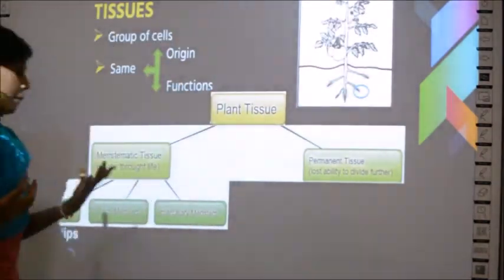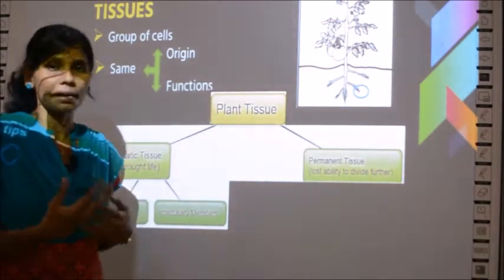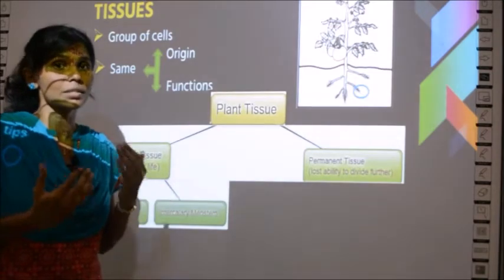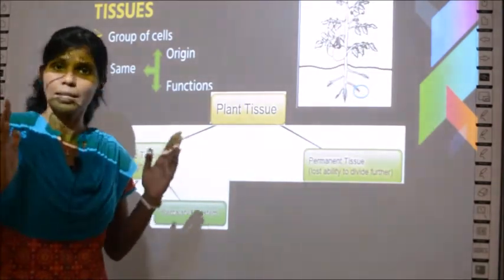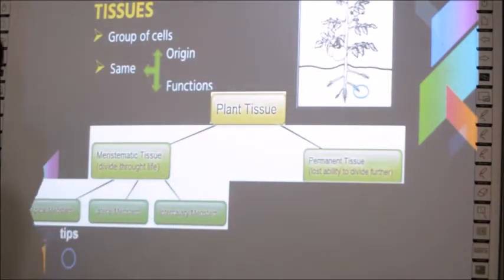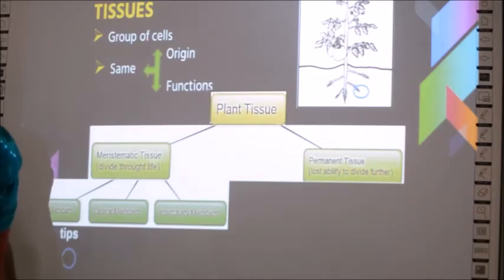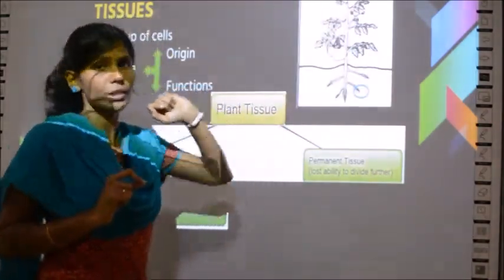What did I tell you? Meristematic tissues are the tissues which divide repeatedly again and again, and this results in growth in height as well as in thickness. So where are they present? Apical meristems are the meristems present in the tip of either the root or the shoot of the plant.